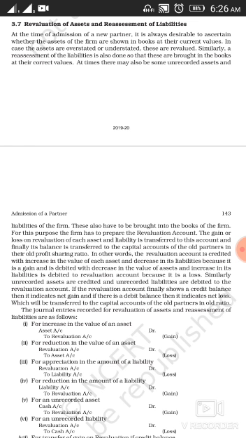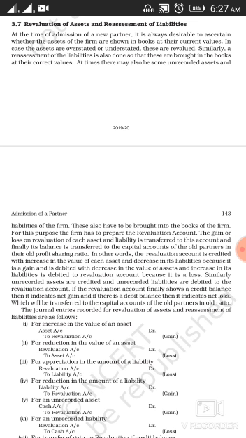Means when we will prepare our revaluation account, the gain in the value of asset or the loss in the value of asset, gain in the value of liabilities or loss in the value of liabilities will be shown in your revaluation account, and finally we'll total the debit and the credit side of revaluation account, and if the credit side of your revaluation account will be more than the total of your debit side of revaluation account, then it's called gain at the time of revaluation, and the same will be transferred to the partners capital account in their old profit sharing ratio, or you could say old partners in their old profit sharing ratio.